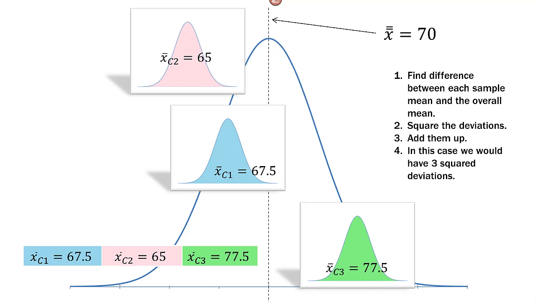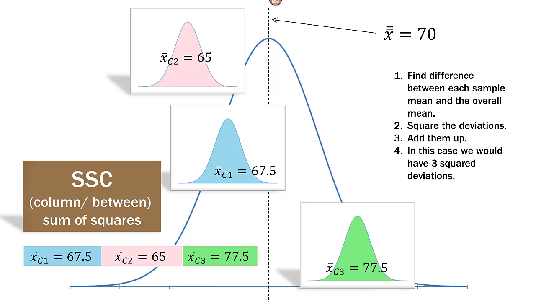So here we have our distribution in the background of 70, the overall mean. And you can see each city placed relative to that mean. Our second city there in the pink is pretty far away at 65. Our first city, which I believe was Sydney, was there at 67.5. They're in the middle in the blue. And then Melbourne, I believe it was, is over on the right here in the green. So the distance from each column mean to the overall mean of 70, and again, we square them and add them together.